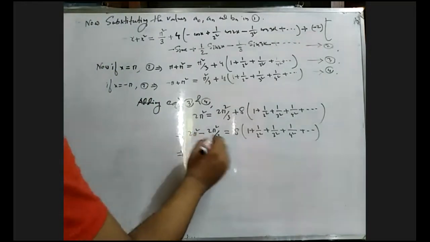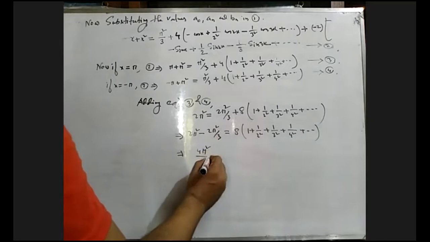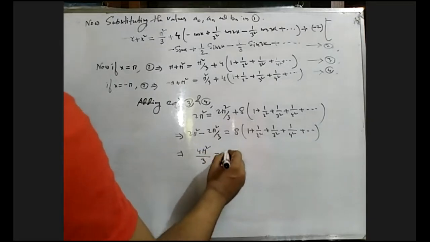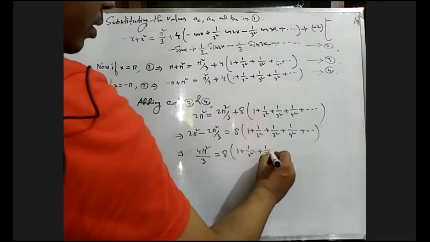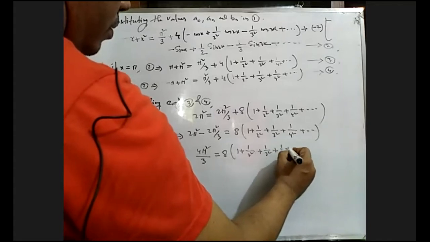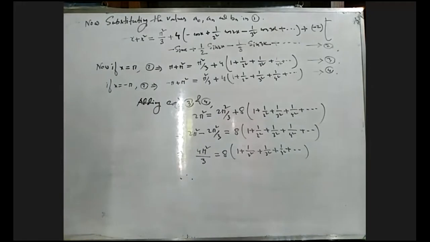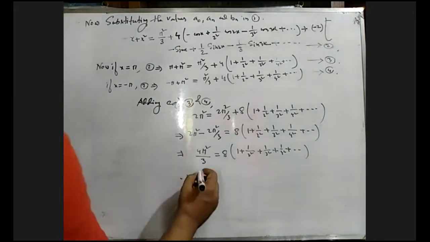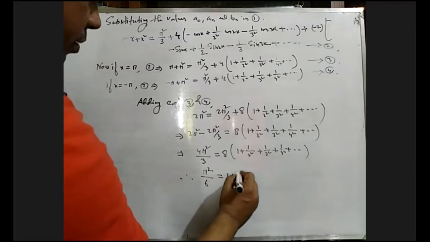Now this can be written as 6 pi square minus 2 pi square by 3, equals 8 times 1 by 1 square, 1 by 2 square, 1 by 3 square, dot dot. Dividing by 8 on both sides, we get pi square by 6 equals this series.